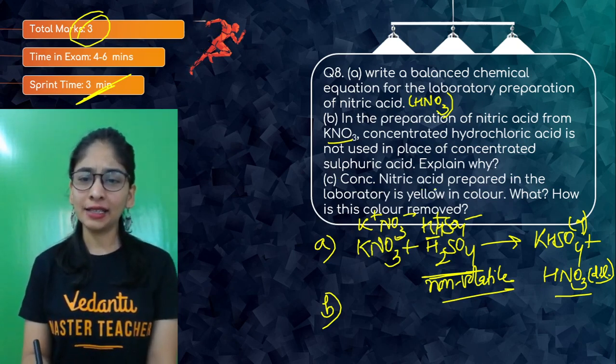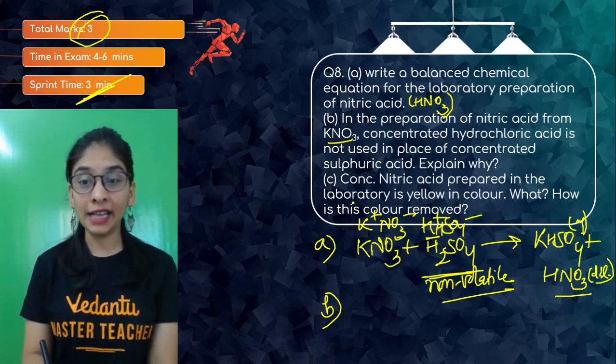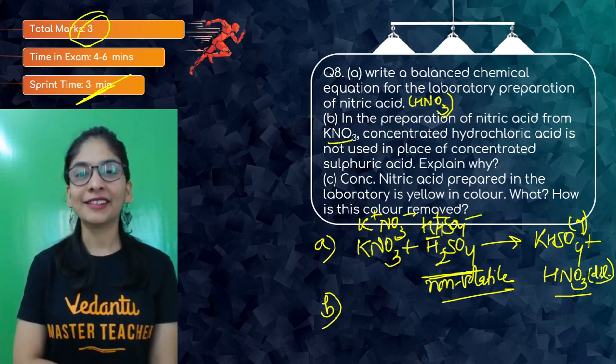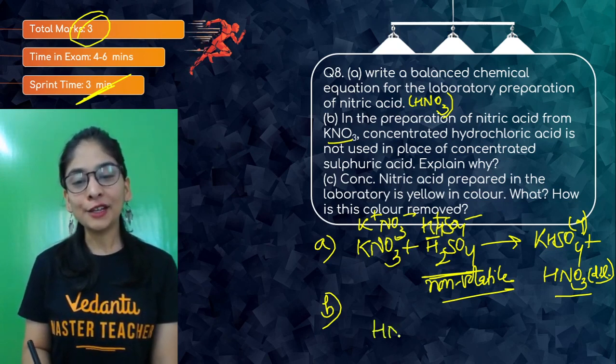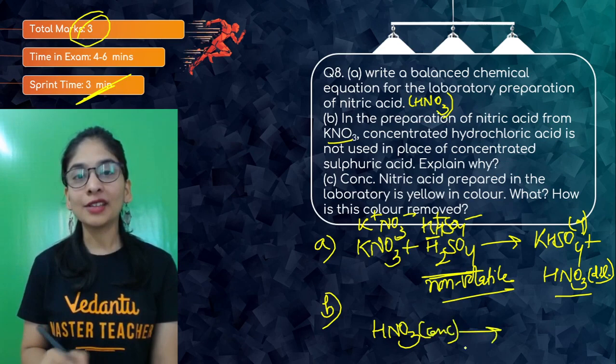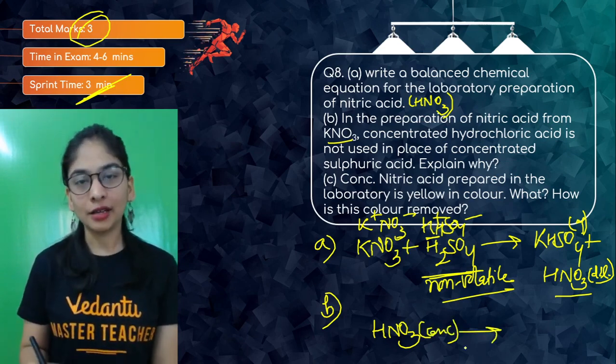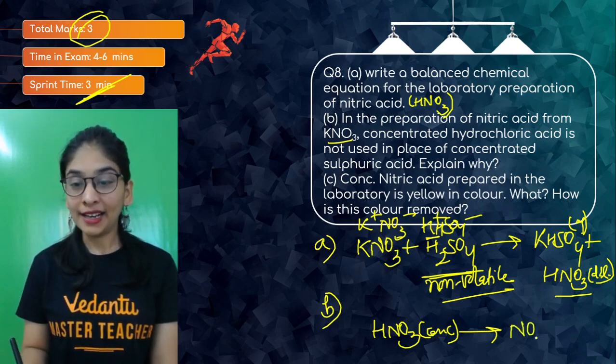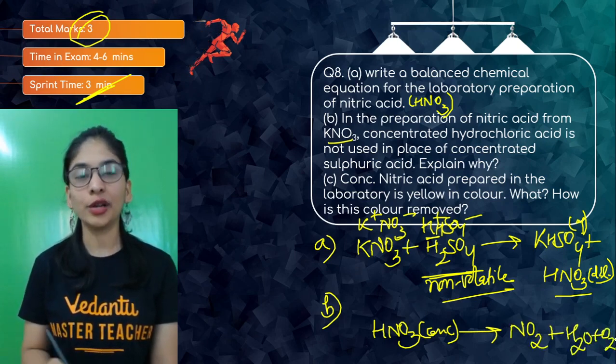Concentrated nitric acid prepared in the laboratory is yellow in color. What? How is this color removed? So you know that the reason for nitric acid to have this yellowish color is because it can decompose at room temperature also, and give you what? My nitrogen dioxide along with the water, and some of the oxygen is going to be released.